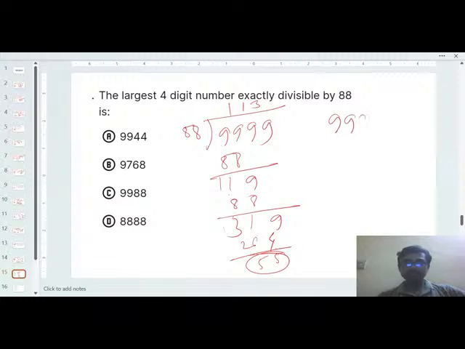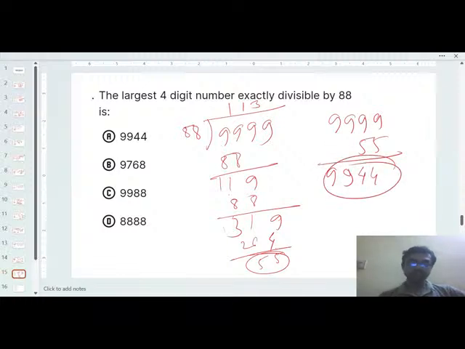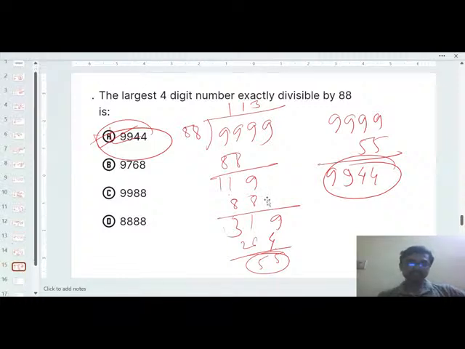So just subtract 55 from 9999. So 9944 will be the correct option, which is exactly divisible by 88. Okay, exactly divisible by 88. So the next question is what? Next question is